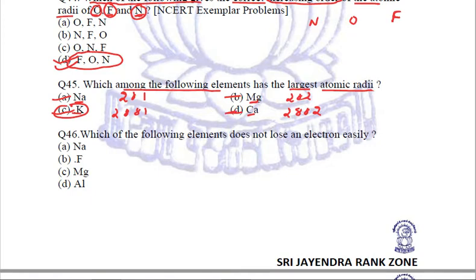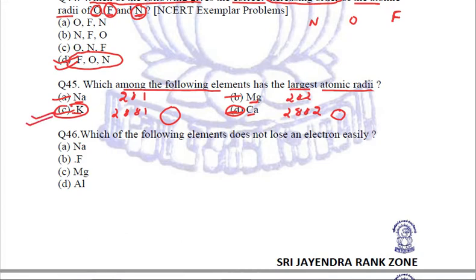Now the comparison is to be done between potassium and calcium. Both of them belong to the same period, the fourth period. Potassium comes first and calcium later, and since in a period the atomic size decreases as we move from left to right, potassium will have a bigger size, then calcium.